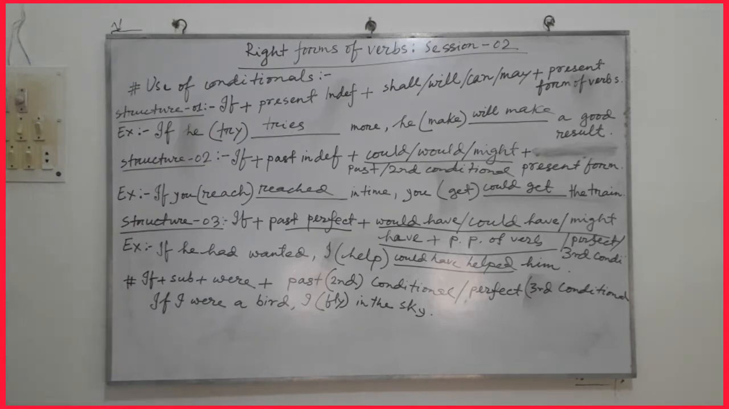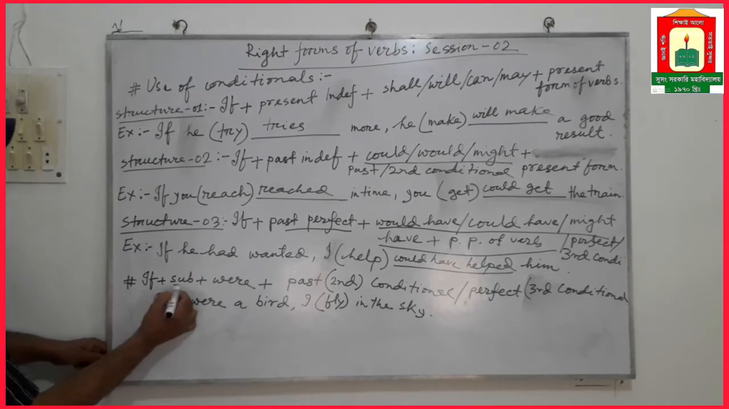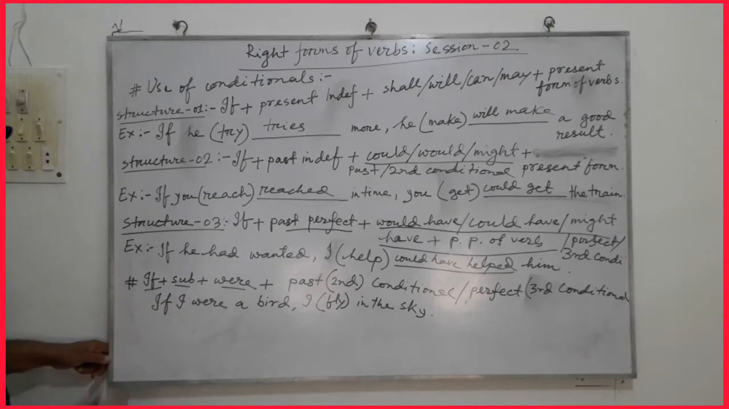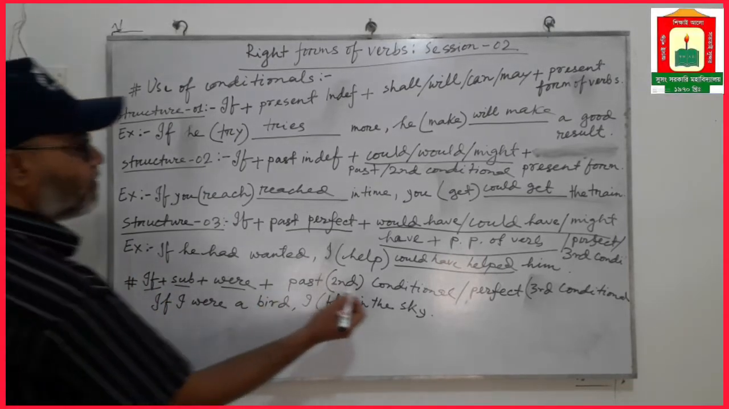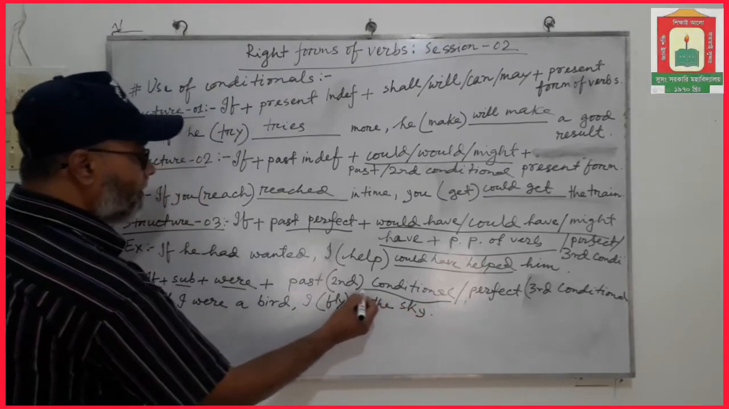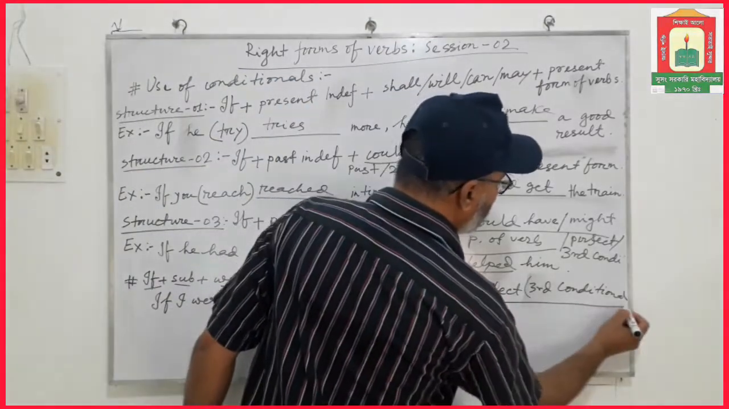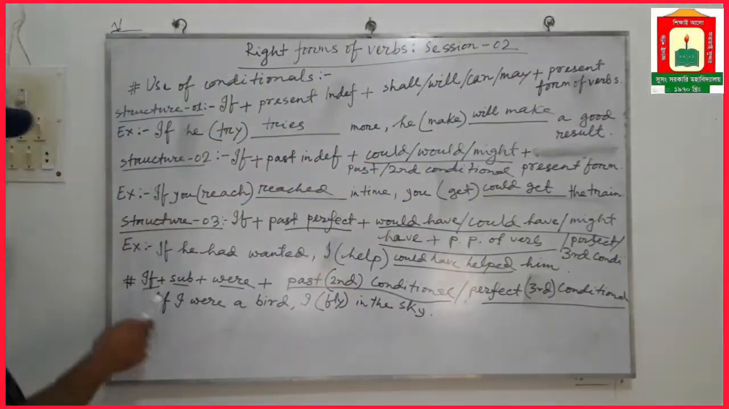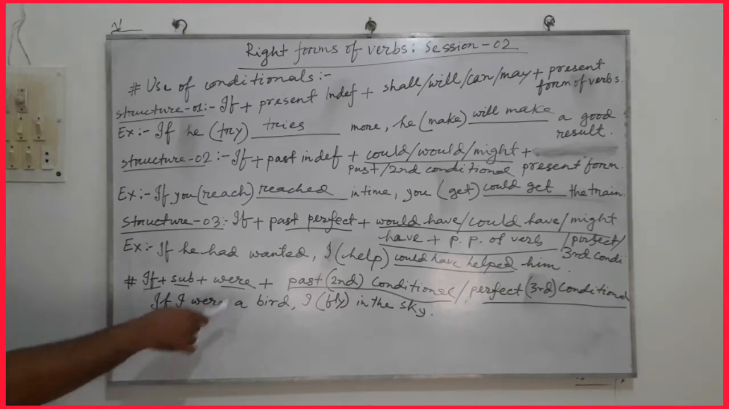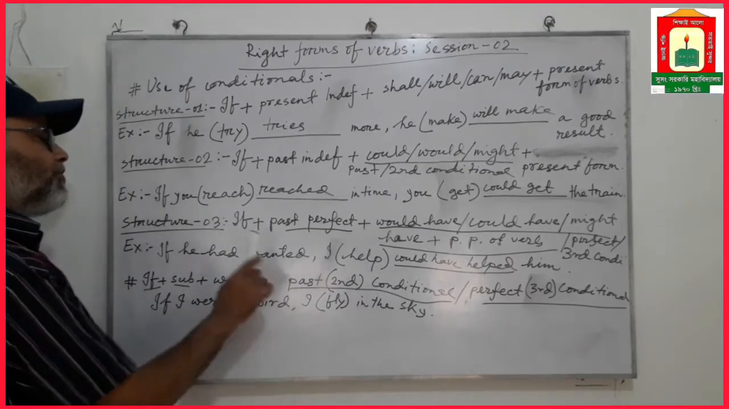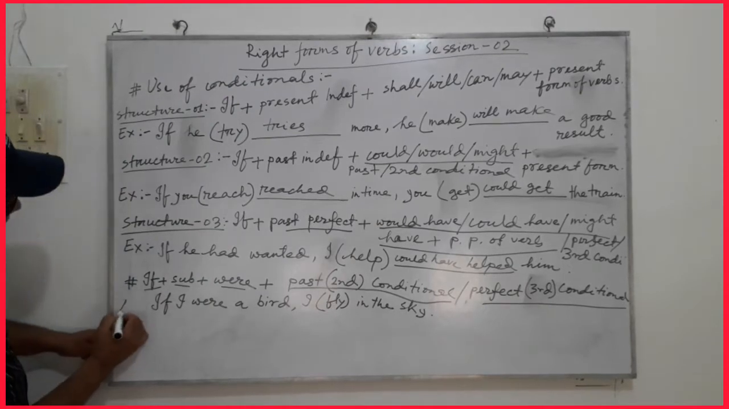Now let us go to another structure. If there is in the first part if plus subject plus were, if the formation is in this way, in the second part we have to use past or second conditional or perfect or third conditional. If there is were after the subject, in the second part we can use past conditional and perfect conditional at the same time. Let us go to an example.